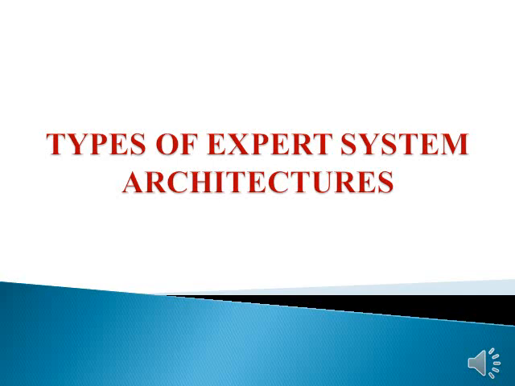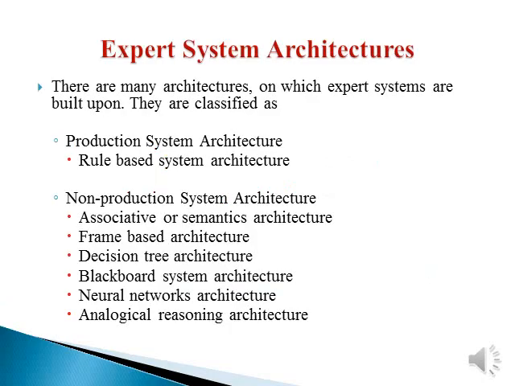Hi everyone, in this lecture we are going to see about types of expert system architectures. Before going into this topic, we shall recall what the basic components are. The user interface is a GUI that makes the user communicate with the expert system to give input queries and to obtain the solution. The inference engine is the main processing unit of the system that applies various inference rules to the knowledge base to derive a conclusion or a solution for the queries asked by the user.